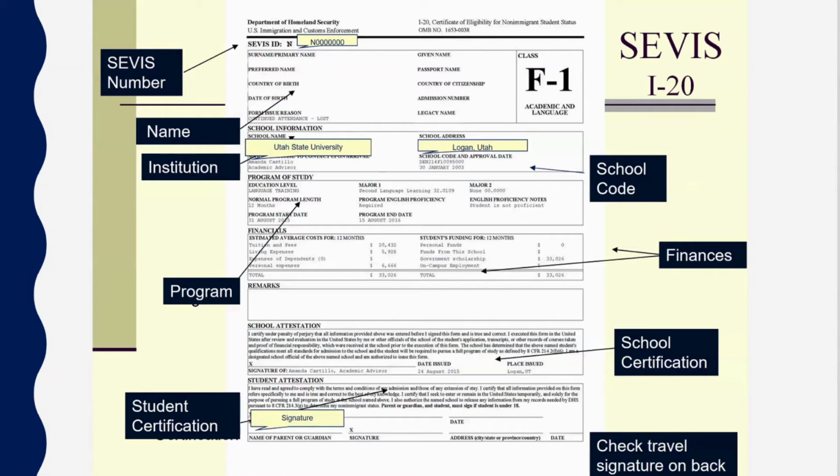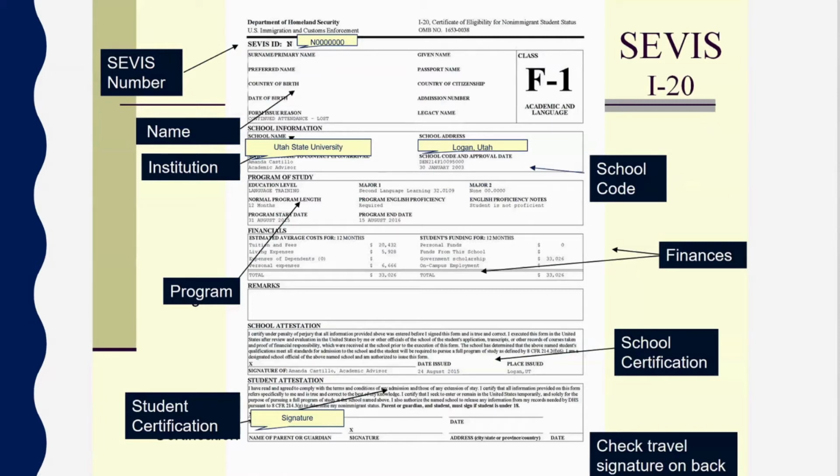On an I-20, the travel signature is on the back of the document. So in order to travel, you need to do what we call a travel signature request in our International Student and Scholar Services portal. If you haven't signed the front of your I-20, make sure that you do that now, because you are agreeing to the terms of the F1 I-20. And if you apply for benefits later on, you want to make sure that that document was signed, ideally when you received it.